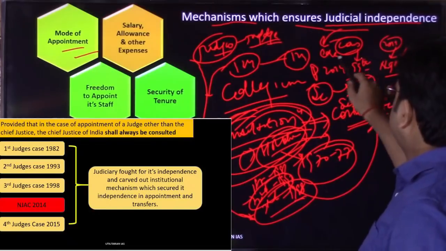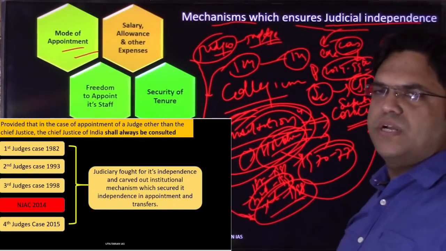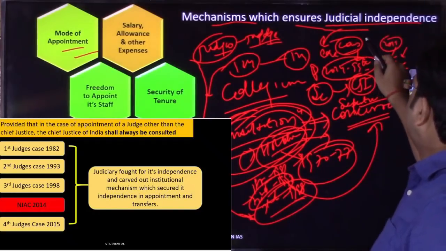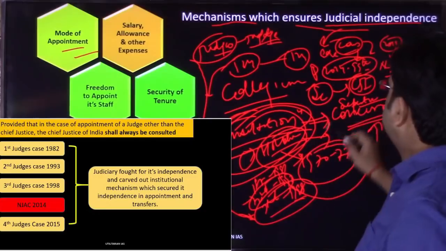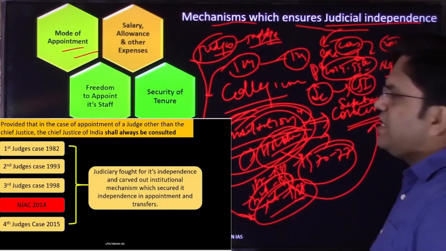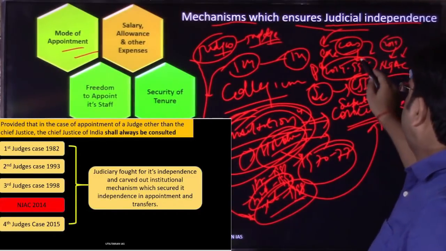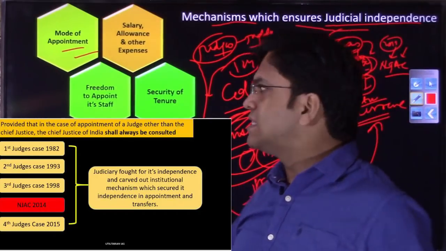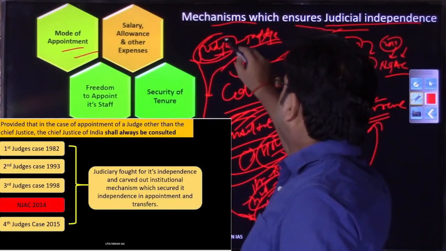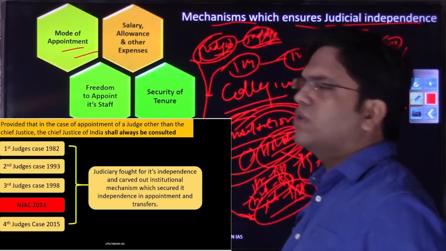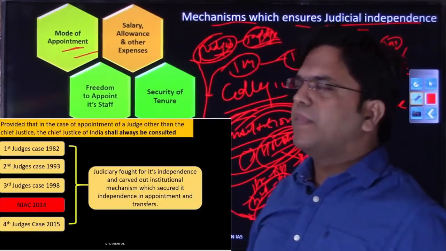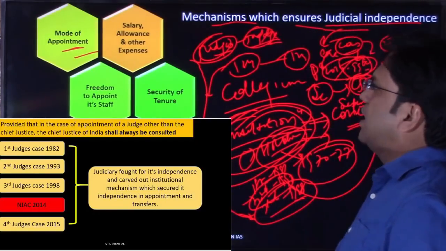So with these kinds of strong comments, the judiciary struck it down, and there were other nuances as well that we discussed in that video. It's not that they were completely attacking the legislature; they had some reasonable arguments through which they finally struck down the 99th amendment. And right now the position is that judges are appointing the judges through the collegium system. So again I am repeating that the collegium system is a mechanism to ensure judicial independence.